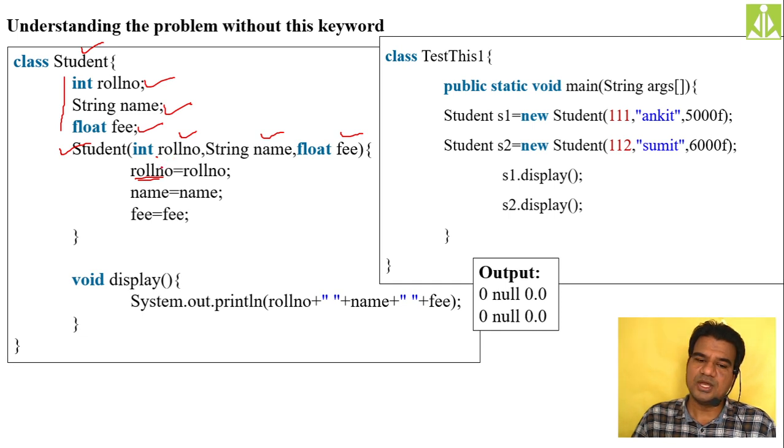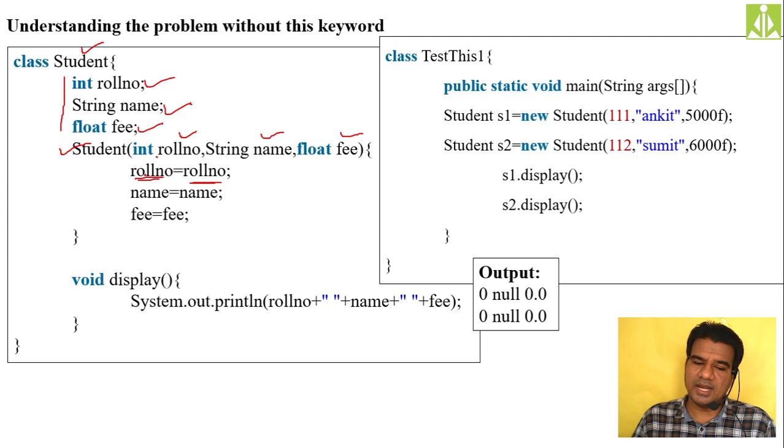For our consideration, this roll number should be the instance variable and this roll number should be the parameter, because the parameter will receive the value from the main method and that value we are initializing to the instance variable. This is our intention, but your compiler will not understand it that way. The compiler will give an ambiguity error over here, and an error over here. So to avoid this particular scenario, we go with the this keyword.